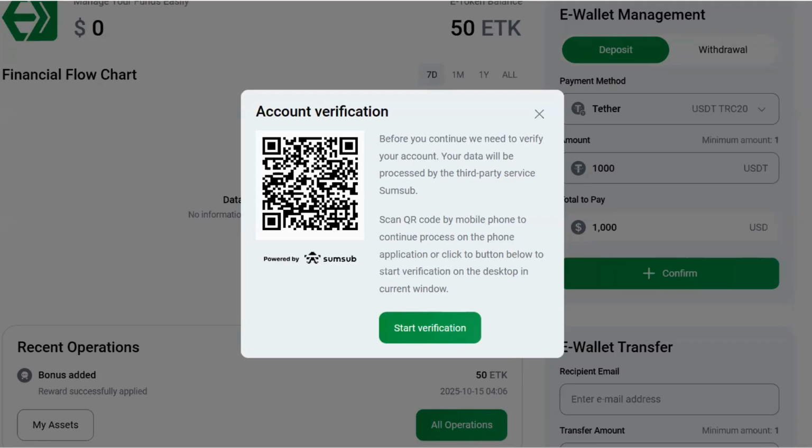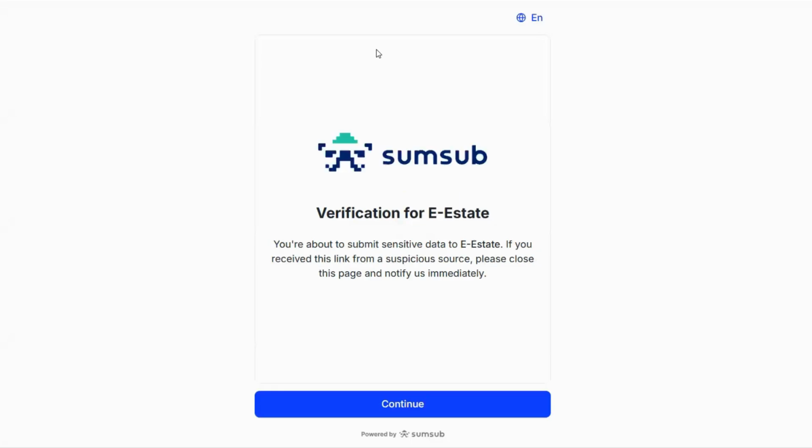And two, you don't have to provide any information to eState, but if we start the verification, you can see that you are redirected to a third-party company who does the KYC for eState. And then you say, well, I don't provide the information to eState, I provide it to eState and to another company. No, just to this company.